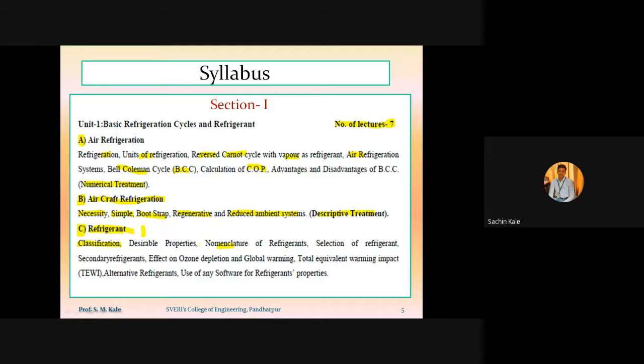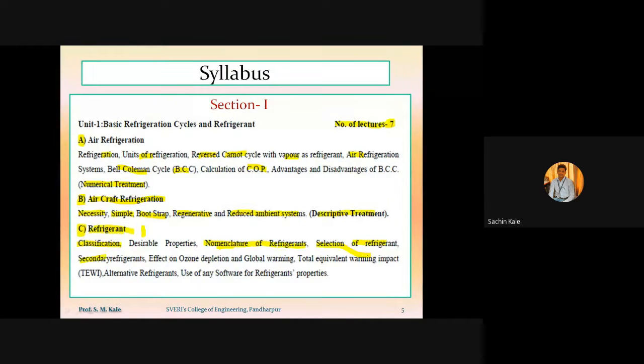For different groups of refrigerant, there will be different nomenclature systems. That nomenclature system we are going to study under this point. With the help of that nomenclature system, you will be able to identify the chemical name of a refrigerant based on the refrigerant number, or find out the refrigerant number based on the chemical name, vice versa. Then the next point is selection of refrigerant for different applications.